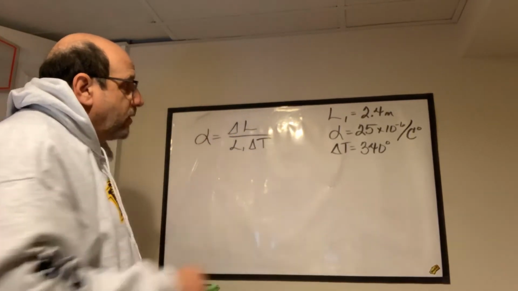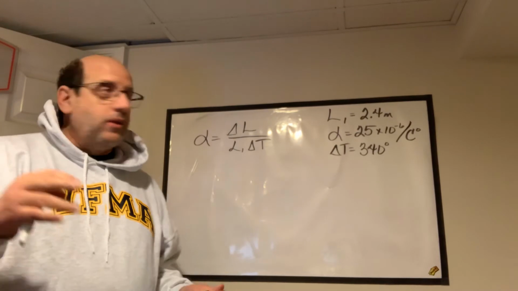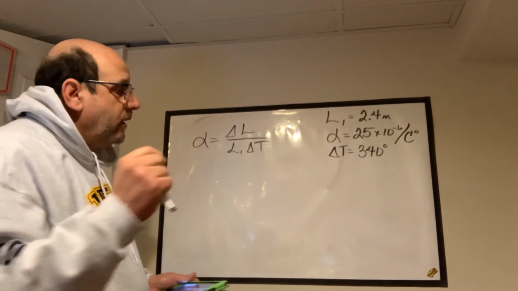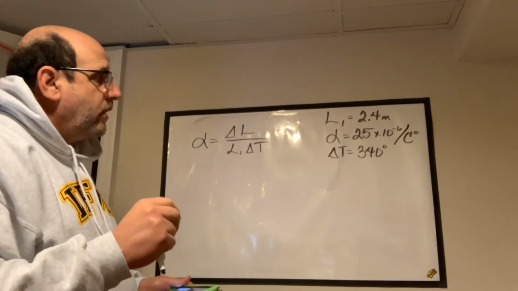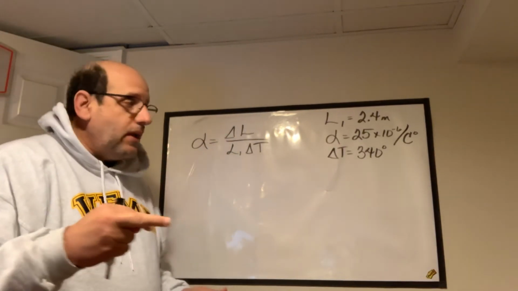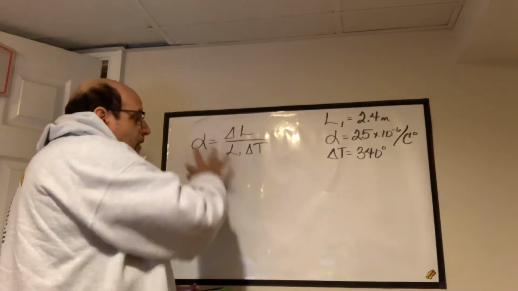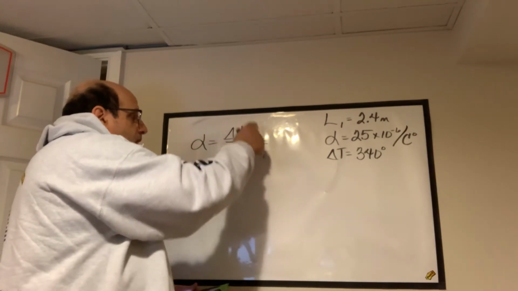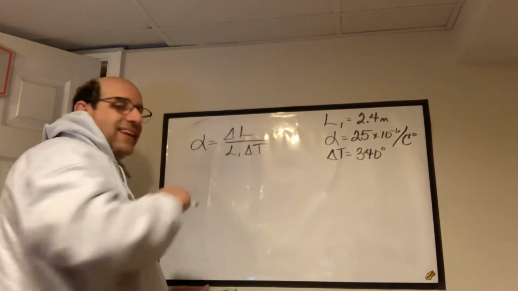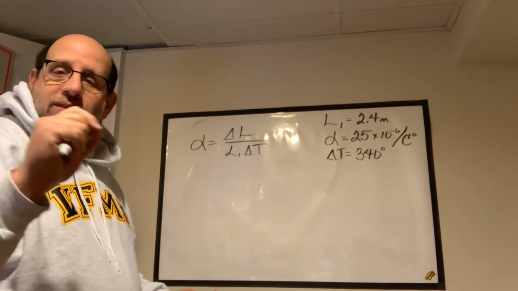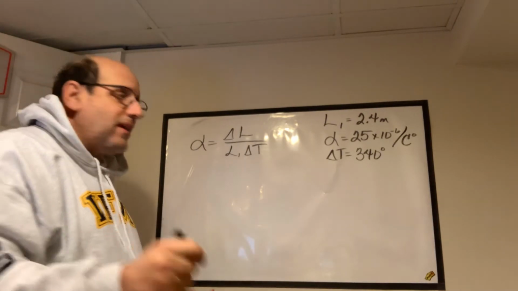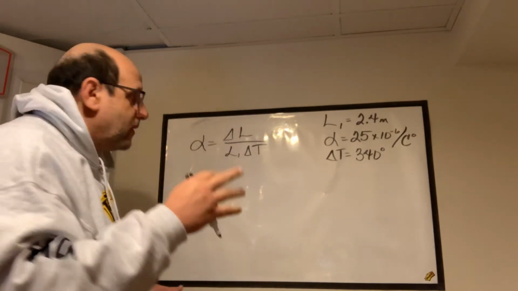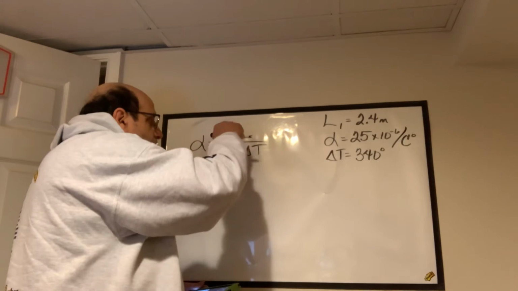We're going to say a piece of aluminum is 2.4 meters long and it's heated up 340 degrees. How long is it after it's been heated? We're going to take this idea for finding the coefficient and just find out what our change in length is. Then we're going to take that change in length and add it to that original length. It's not going to be that drastic, but we're going to look for change in length.